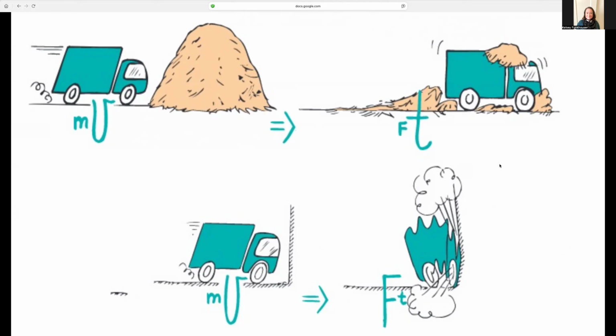So if we want to gently bring the truck to rest, we want to apply a small force over a longer amount of time. If we want to just quickly bring the truck to a rest, we can apply a big force in a short amount of time. But again, a big force can be really destructive on the object.